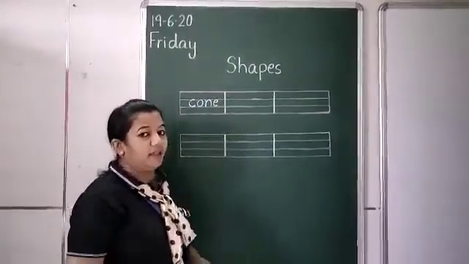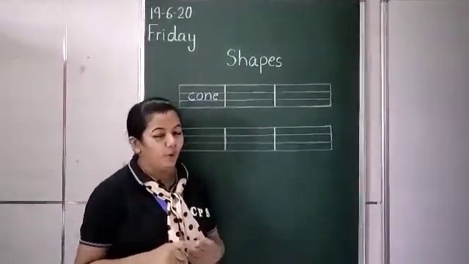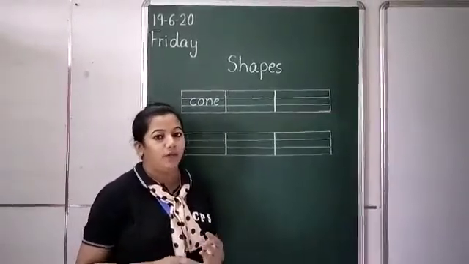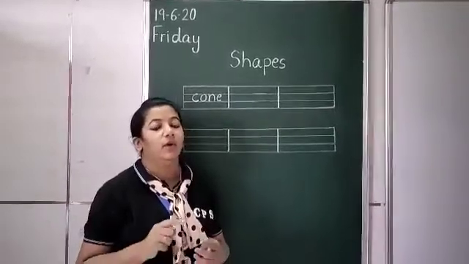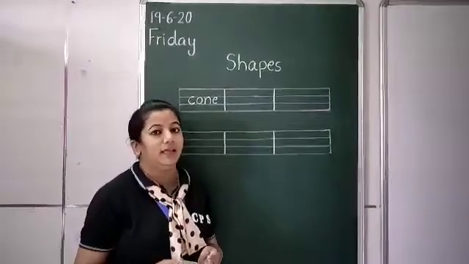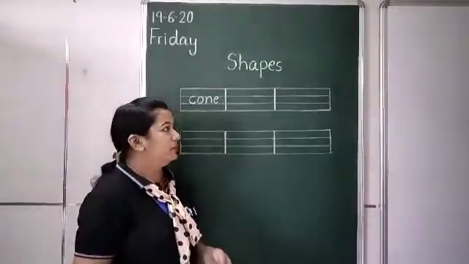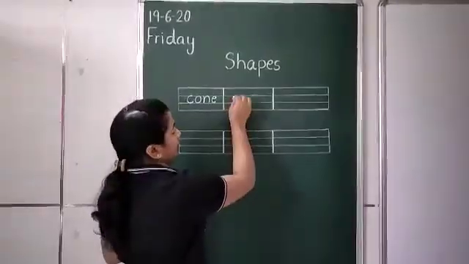What is this spelling? I will tell you. O-V-A-L, oval. Repeat after me. O-V-A-L, oval. Okay, we will write on the notebook.